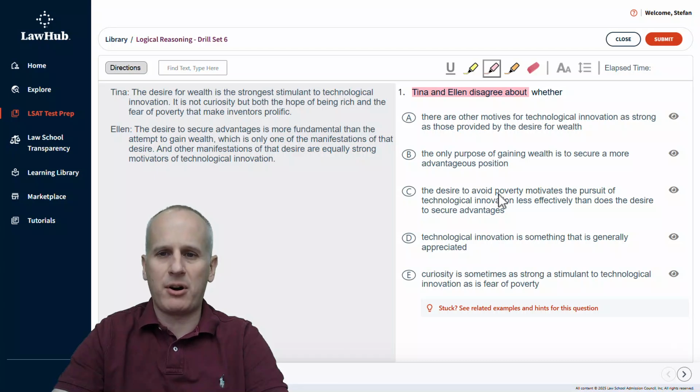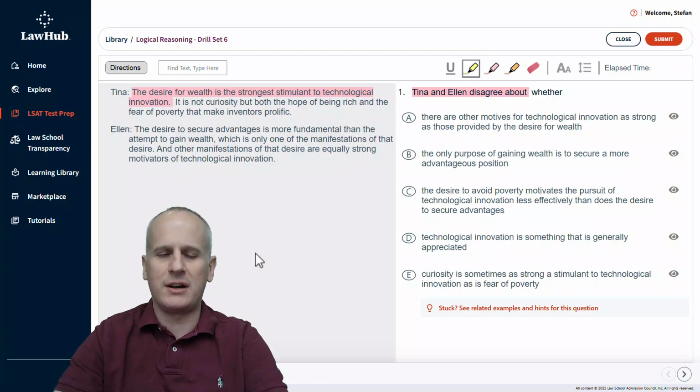So we're going to keep our highlight tool selected, and we're going to highlight the individual statements presented by each speaker before going to the question's answer choices and cross-checking each choice individually against those clearly defined statements of fact. We'll begin on the left-hand side by reading Tina's statements, which start: the desire for wealth is the strongest stimulant to technological innovation. That's just a statement of fact. We're going to highlight it in pink.